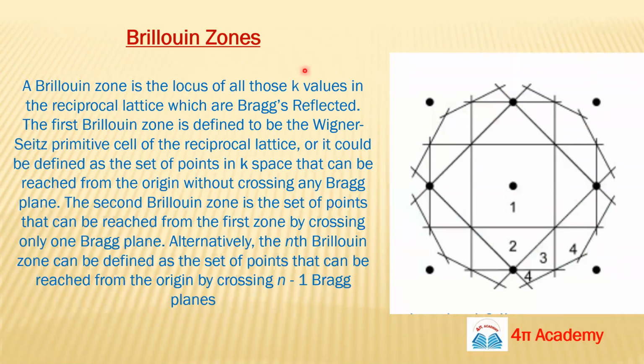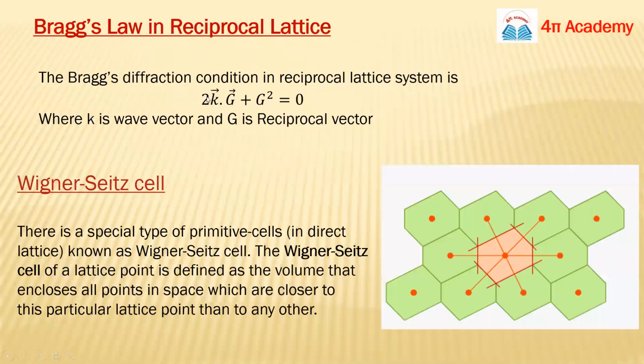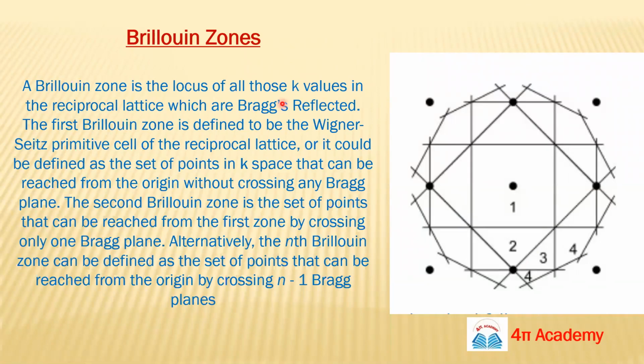First, we know the Bragg's condition in reciprocal lattice system is 2 vector k dot G plus G squared equals 0. The Brillouin zone is the locus of all the k values in the reciprocal lattice system which are Bragg reflected, meaning all the k values which satisfy the Bragg's condition.